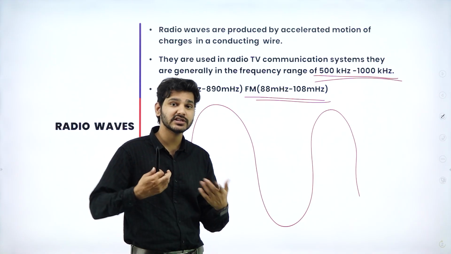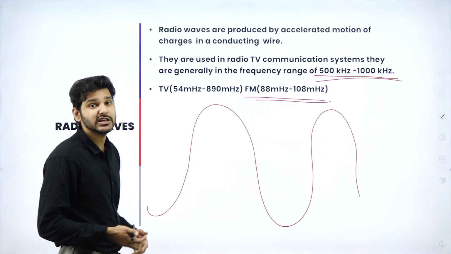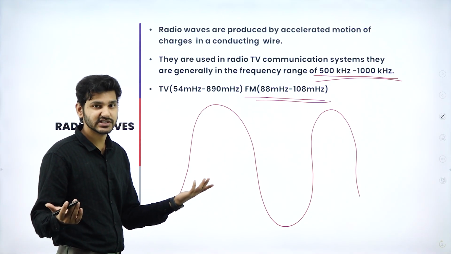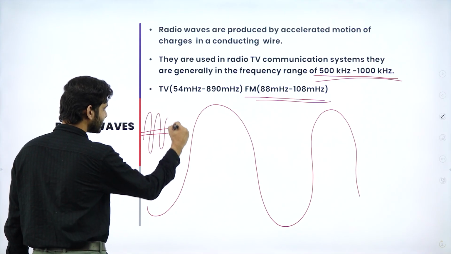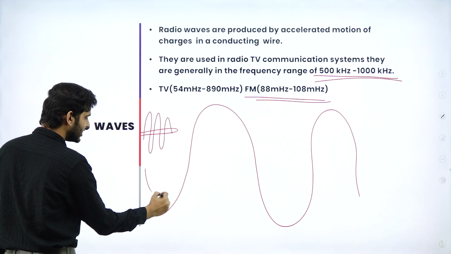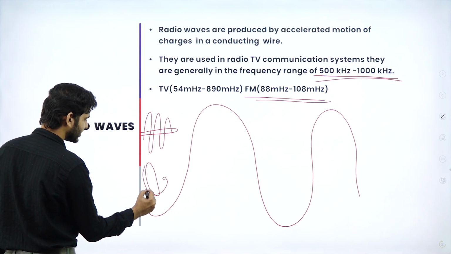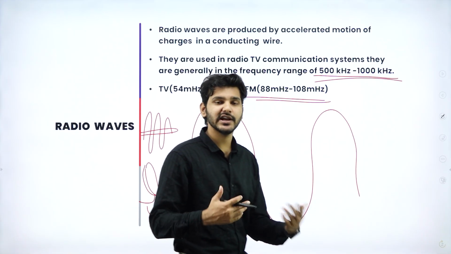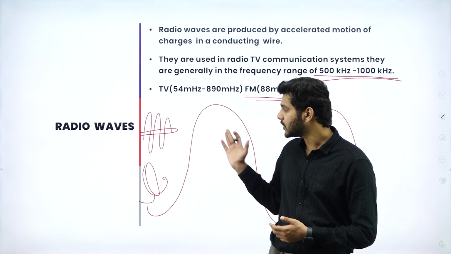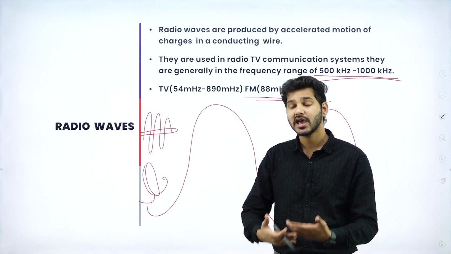And again, if you're using TVs, in olden days, I have to say olden days because now nobody is using dish TVs, you had antennas like this, or you even had dish TVs which had one amplifier and one dish connected like this. All of these were used to pick up radio signals. The radio waves would come, and this antenna would pick up that signal, and you could see TV.